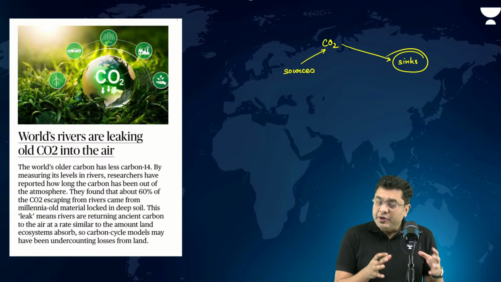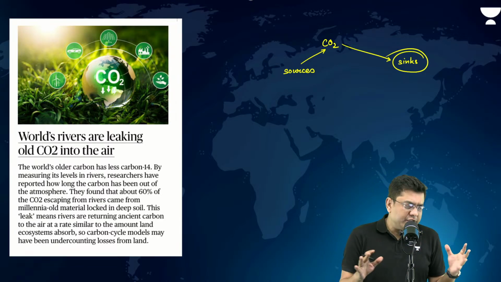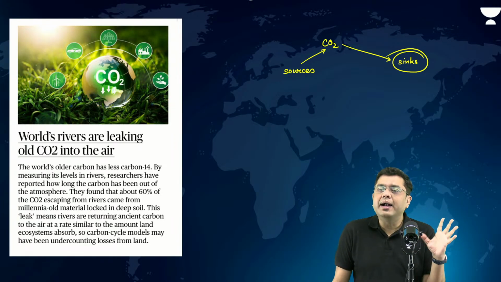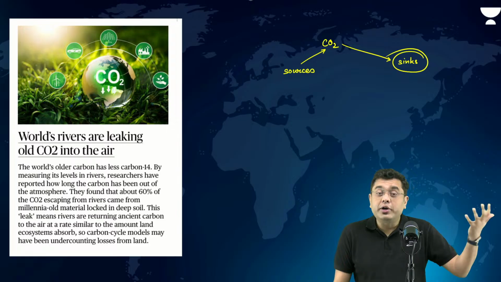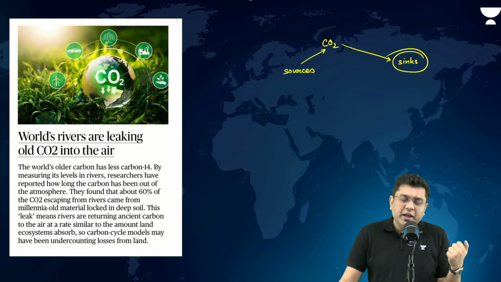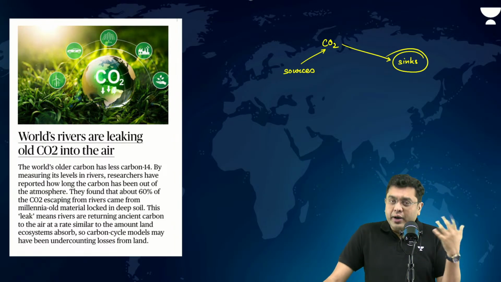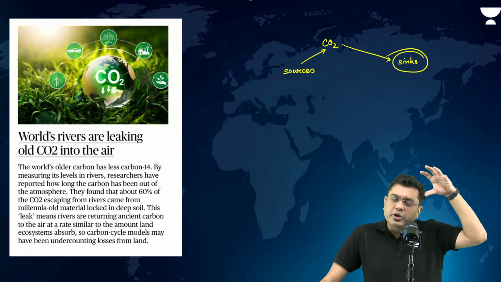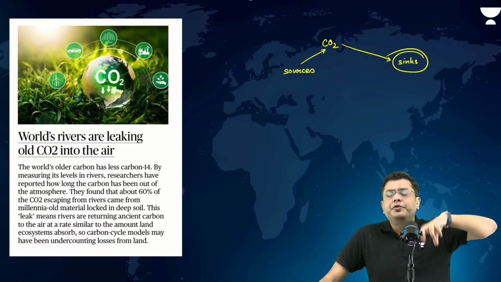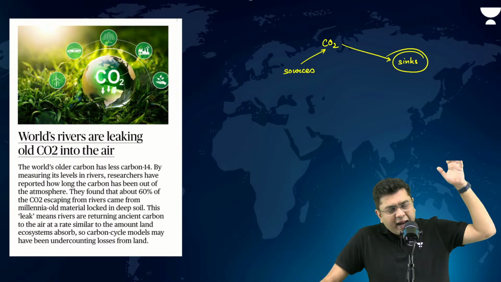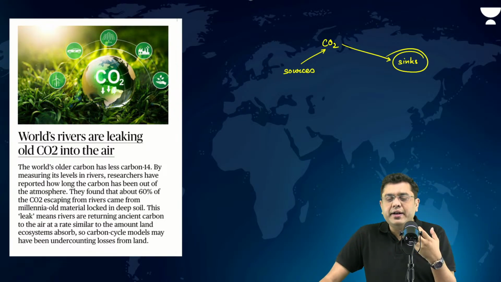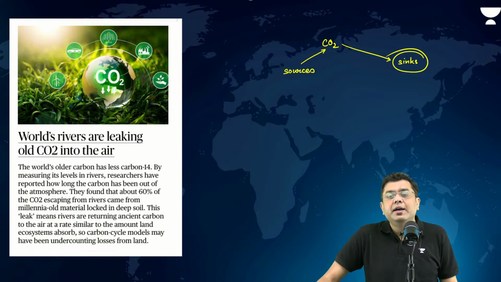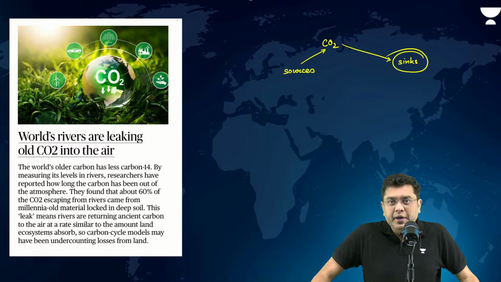Now, when we talk about land, a well forested land is treated as a sink of CO2, forested land, right? Similarly, water is also treated as a sink of CO2. Now, researchers have found out that the rivers, many times, have trapped a lot of CO2 over the period of years, and that is deposited in the vegetation, etc. Now, that older CO2 is being released continuously by the rivers as well, right?